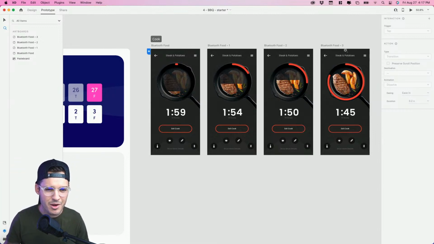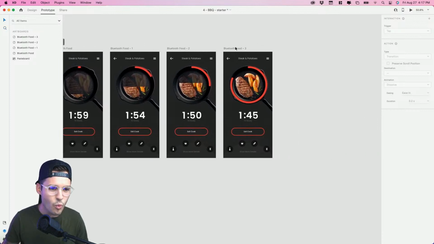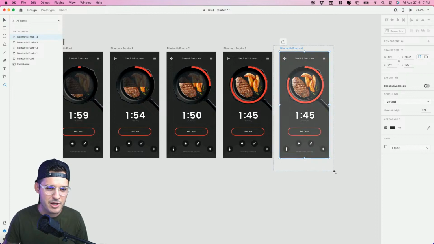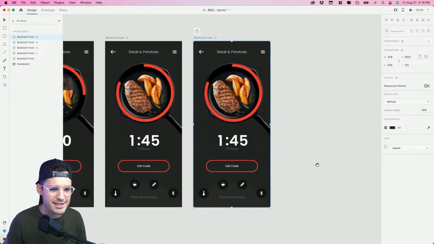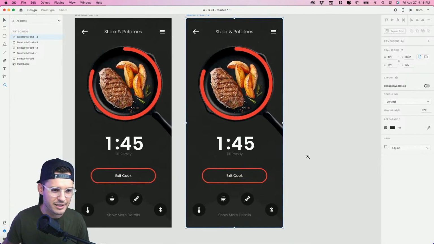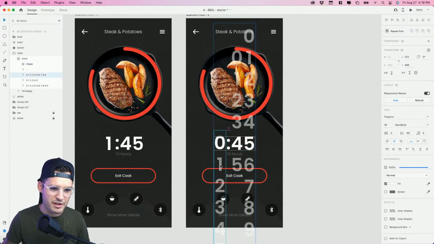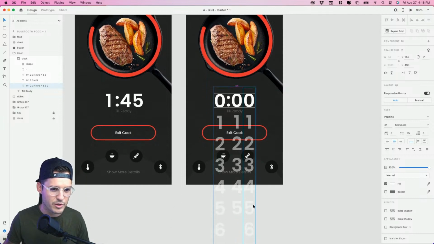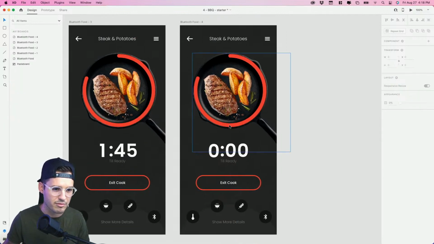Do we have a little bit of time? We have a little bit of time. Let's do one more, and then let's see if we can build together like a little fun little animation, like maybe just a red overlay that says cook done, like a little notification kind of thing. All right. So this time we'll do some serious fast forwarding, okay? All the way down to 0 seconds. Boy, we just entered a time portal, I think, right?